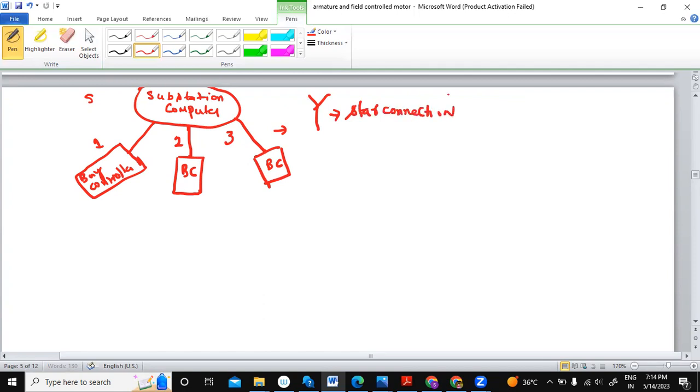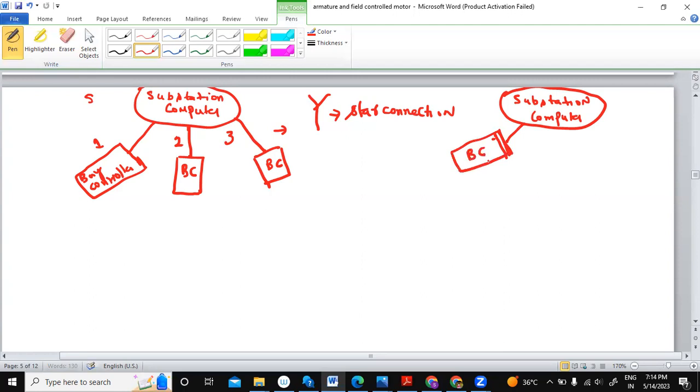So another arrangement for this particular link would be a delta type of connection. You have a substation computer here, and you have a big controller here, and now this is your BC.